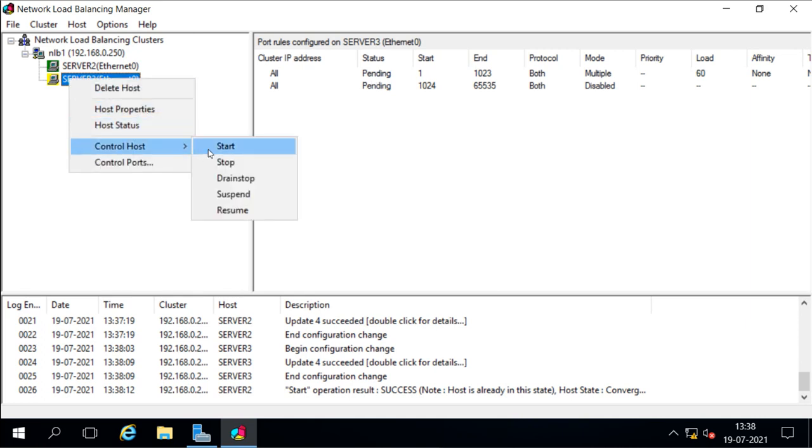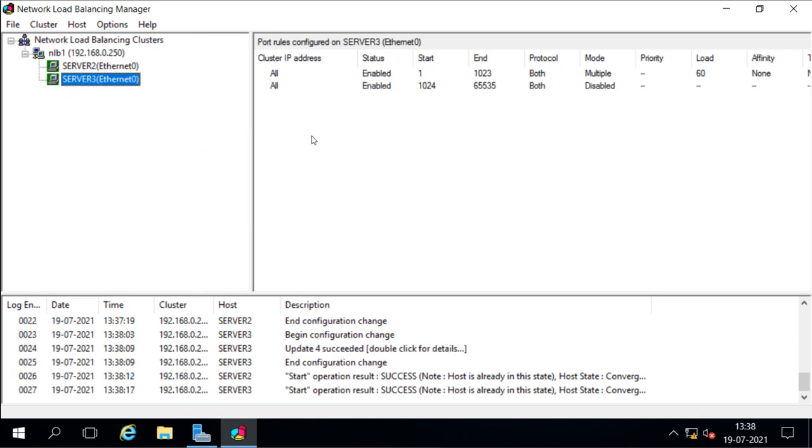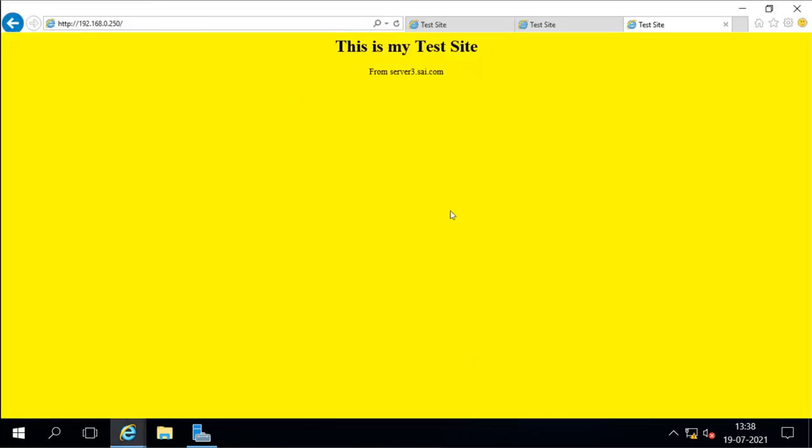Now previously server 3 was handling the traffic, now server 2 will handle it. When we were requesting the cluster, server 3 was responding. Now when I refresh, it is going to be server 2, but I think I have given lots of weight to server 3 also.